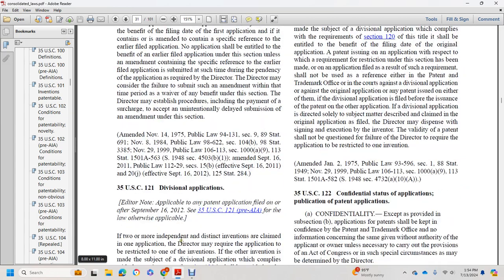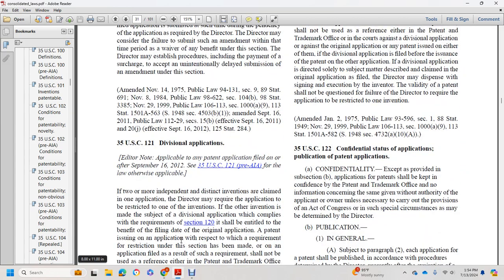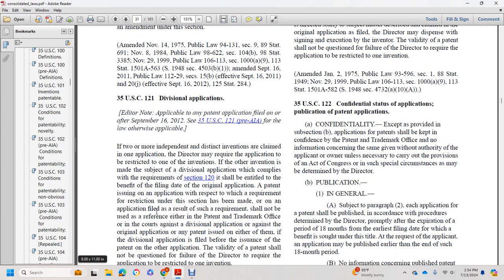Title 35 U.S. Code 121, Divisional Applications. If two or more independent and distinct inventions are claimed in one application, the Director may require the application to be restricted to one of the inventions. If the other invention is made the subject of a divisional application which complies with the requirements of section 120, it shall be entitled to the benefit of the filing date of the original application.